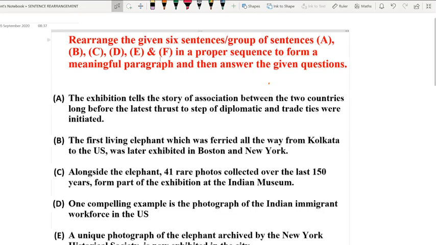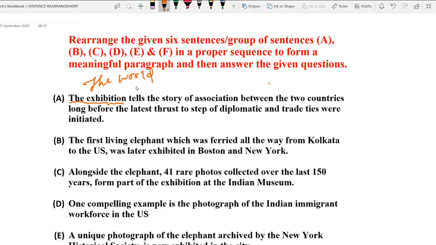Option number A says the exhibition, right? The moment I say the exhibition, doubts creep into your mind and you start thinking which exhibition, right? If in the place of the exhibition, a word like the moon were written, then we would not have any doubt, because there is only one and we can relate to it immediately. There is only one moon, there is only one earth. So these words will not create any doubt in our mind.